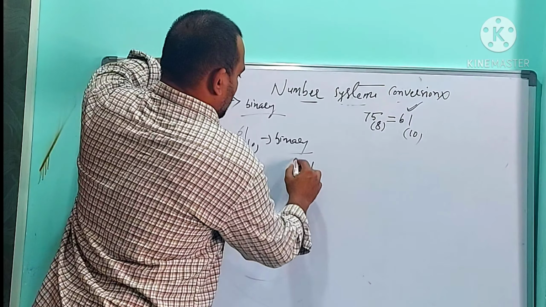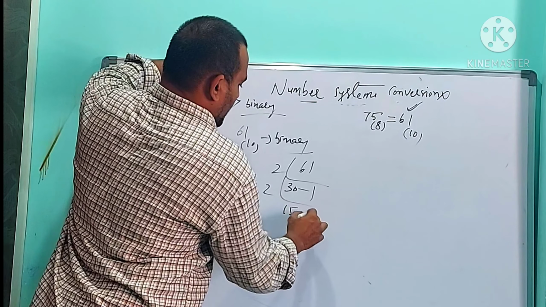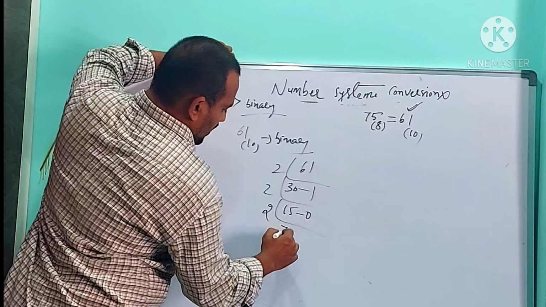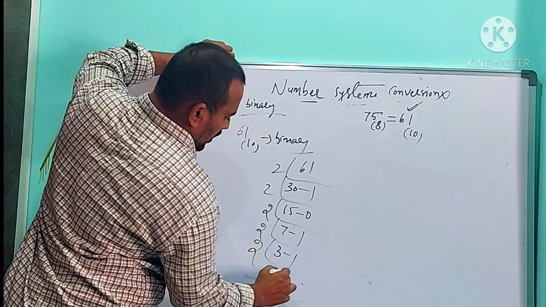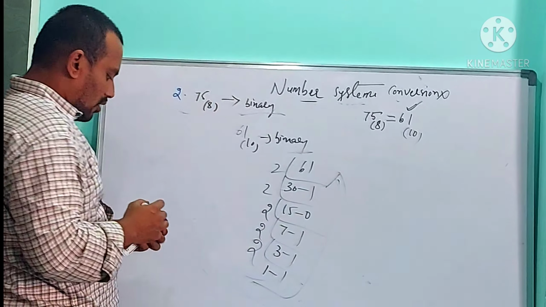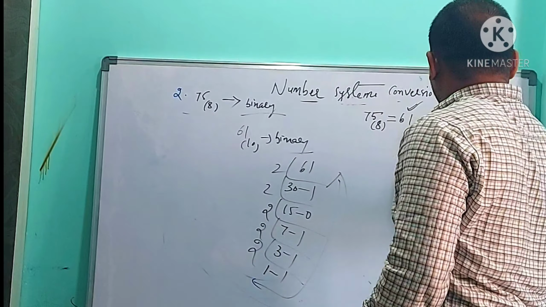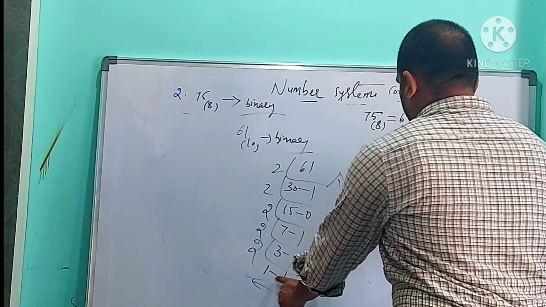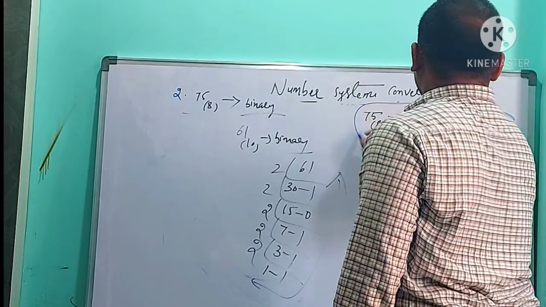So 61 by 2: 2 30s are 60, remainder 1; 2 15s are 30, remainder 0; 2 7s are 14, remainder 1; 2 3s are 6, remainder 1; 2 1s are 2, remainder 1. The answer should be written like this. So 61 base 10 equals 111101 base 2.